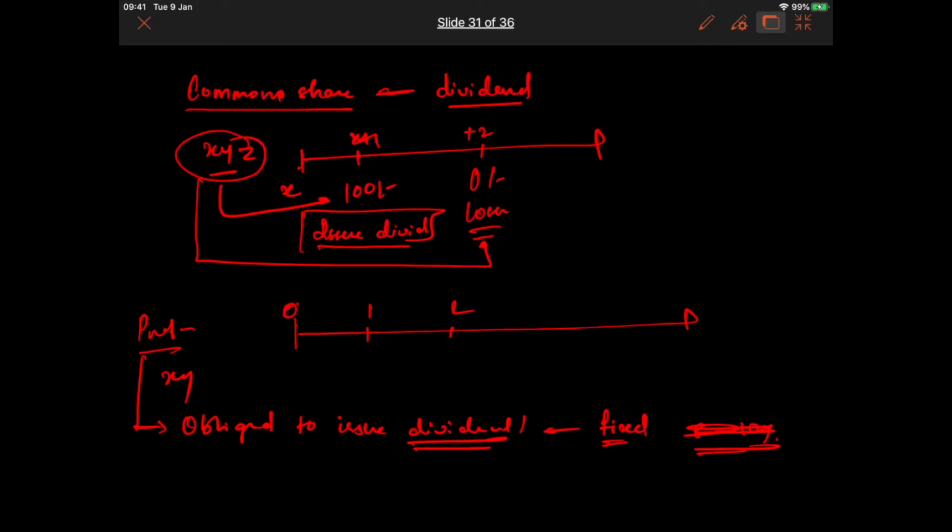So we have understood that there is a rate of dividend. There is no fixed amount of dividend, but there will be a rate of dividend. Let us assume that XYZ is a company. It has issued preference share and the rate of dividend is 8%. So if in year 1 it makes 100 rupees profit, it will have to issue 8% as the preference share dividend, right? So that is compulsory, and after issuing 8%, whatever amount is left,